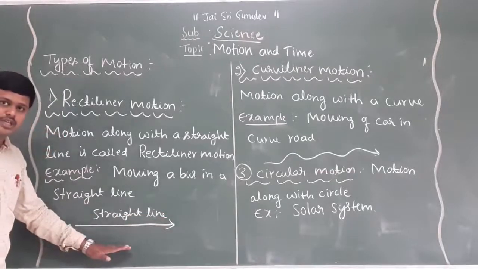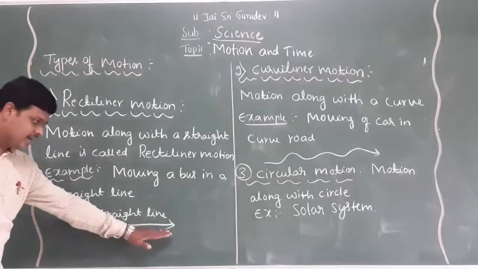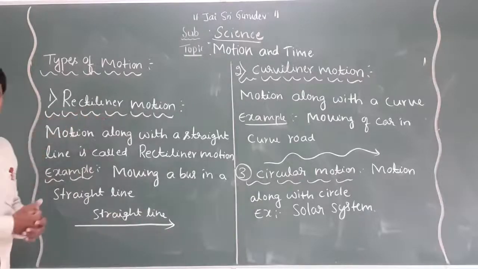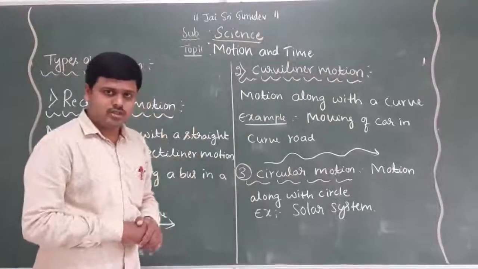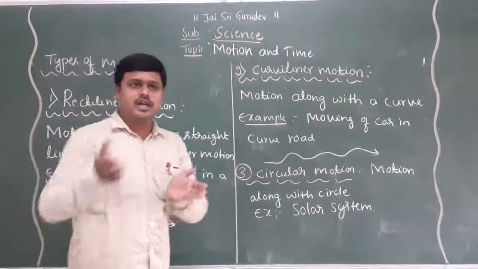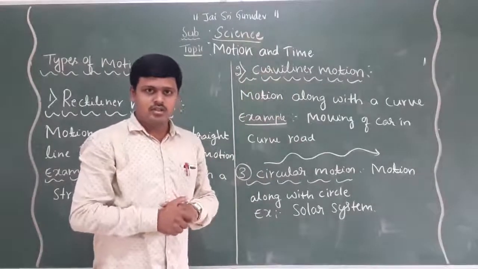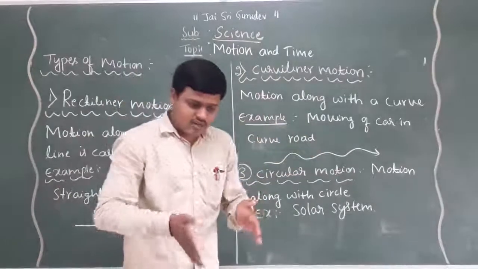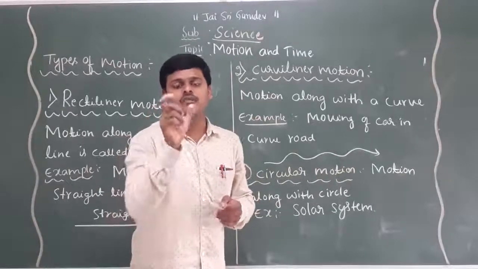Have you observed the picture on the right here? Here the object moves in a straight line. That is a best example for rectilinear motion. Okay. So the next one is curvilinear motion. So what do you mean by curvilinear motion? Have you observed the garden sections when you go on a tour along with your family members or neighbors? There are curves, right? In those curves the vehicles move. That is the best example for curvilinear motion.